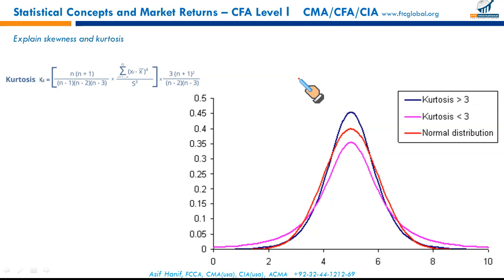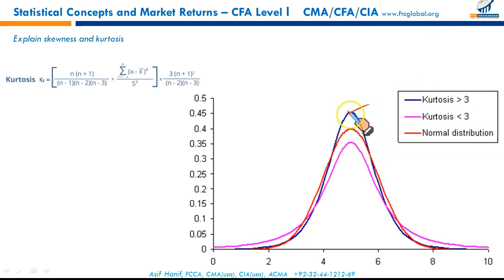Kurtosis basically is a measure of degree to which a distribution is more or less peaked. This is your normal distribution, given in red color. If your data is more spiked like this in the blue one, or it might be a little flatter one like this pink one. So kurtosis is a measure of degree to which a distribution is more or less peaked than the normal distribution. This dark blue one is more peaked than the normal distribution.